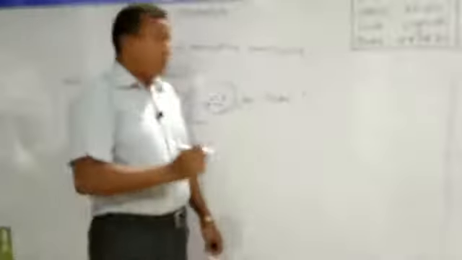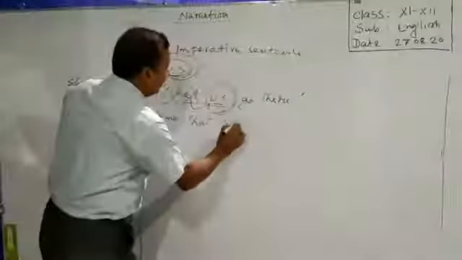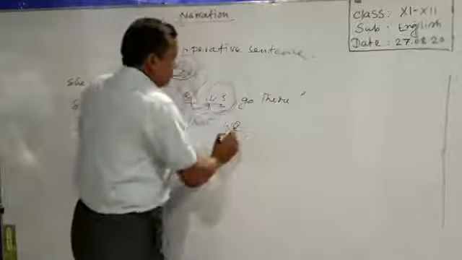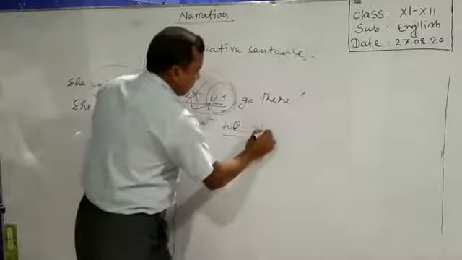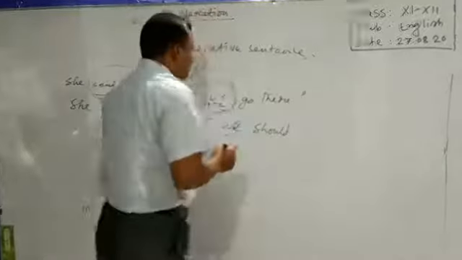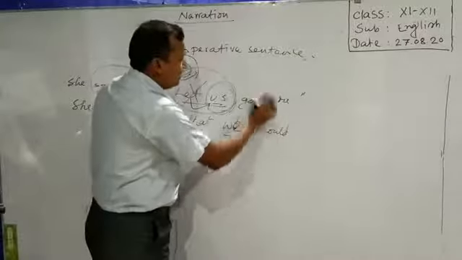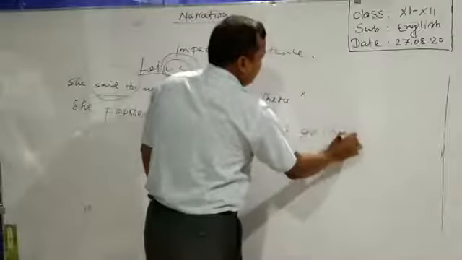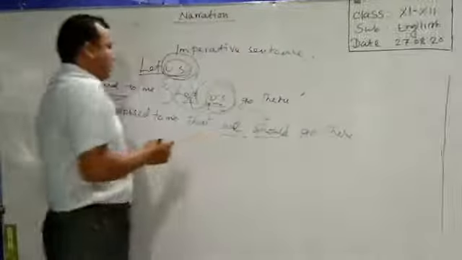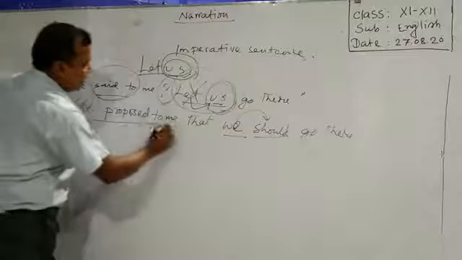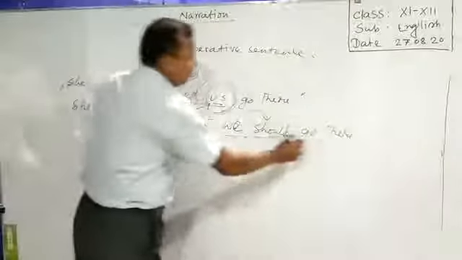The plural form will be we. And after the subject, you have to use should. In the case of proposal, we have to use should after the subject. Then go there. So, this will be the answer of this problem. She proposed to me that we should go there.